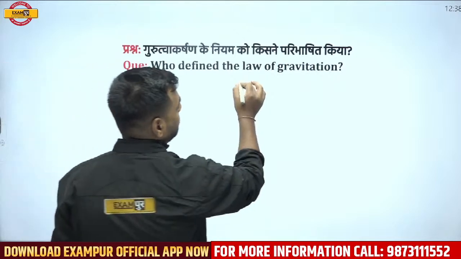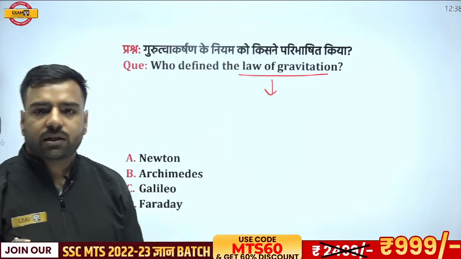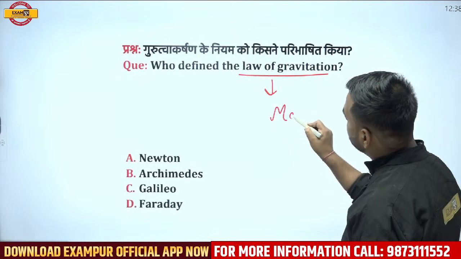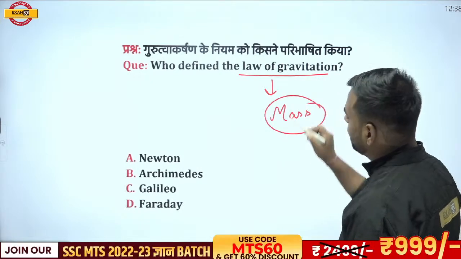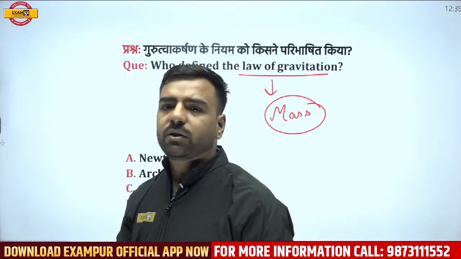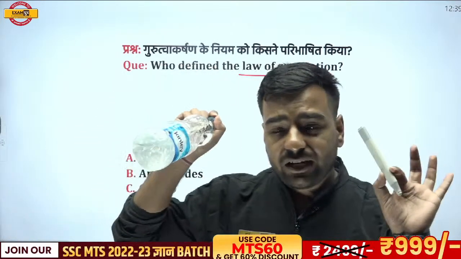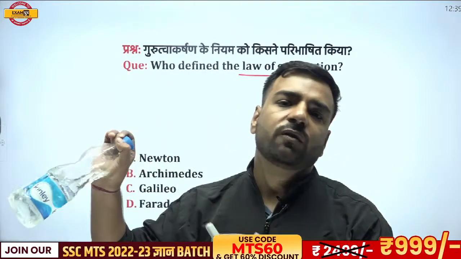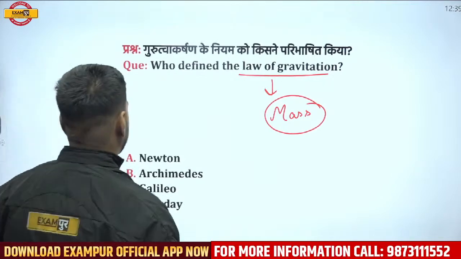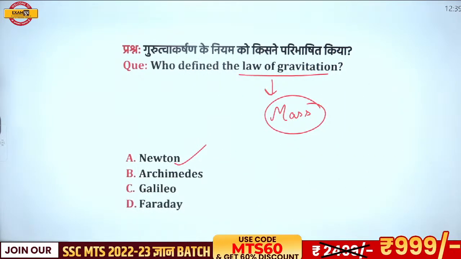When I'm talking about the law of gravitation, it says that any object which is present and is having mass, all those objects in the universe, the law of gravitation is applicable. If I'm talking about this pen, this water bottle, everything has mass. If any object is having mass, this law will be applicable, right? So who gave this law? This law was given by Newton. So option number A, that is Newton, will be the correct answer. Siddharam, Saurav, Akhilesh, absolutely correct.